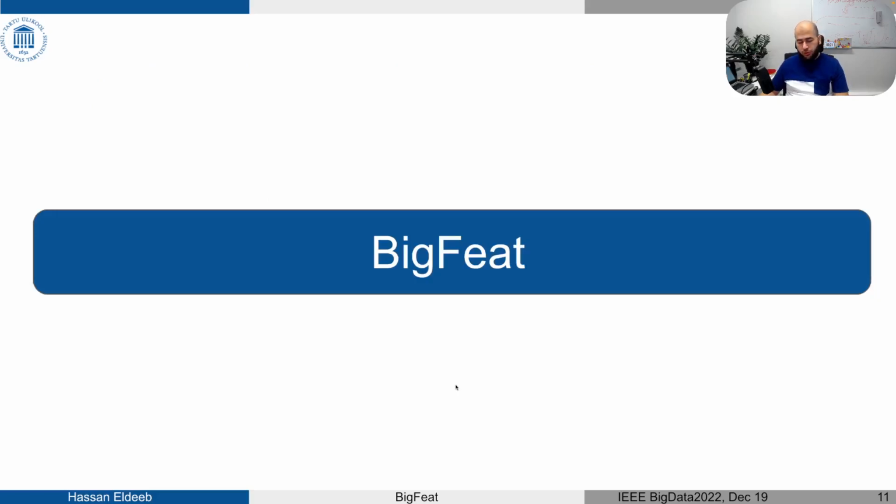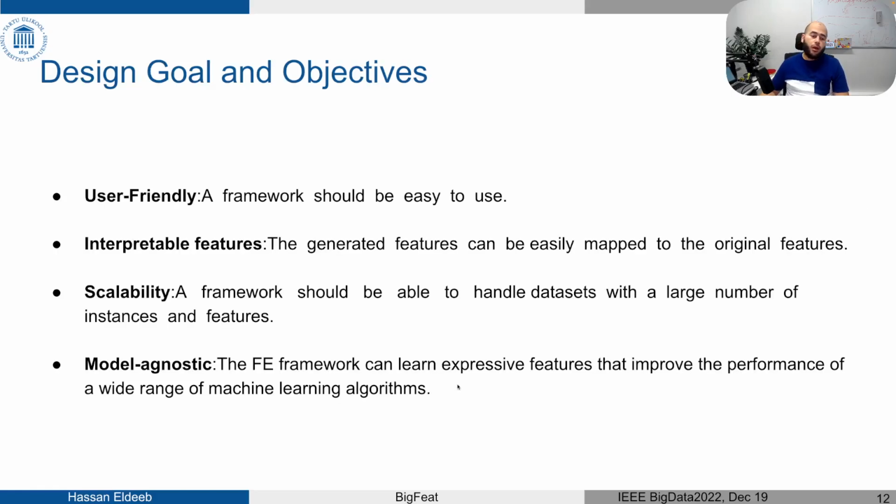Now to our proposal, BigFeat. The design goals and objectives while we were designing and implementing BigFeat were to implement a really user-friendly tool, so the user can easily use it, and the features generated from this tool have to be interpretable features.